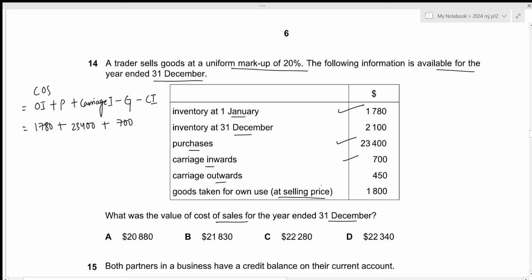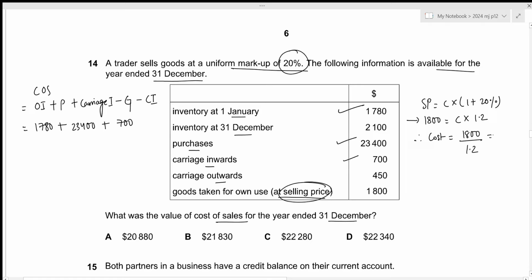We have goods taken for own use, but this is at the selling price, but we need to record it within the cost. So we have to use our markup. Selling price will be equal to cost times 1 plus markup, which is 20% in this case. We have the selling price of 1800. We are trying to calculate the corresponding cost. So times 1.2. This will result in the cost being 1800 divided by 1.2, which results in the value of 1500.